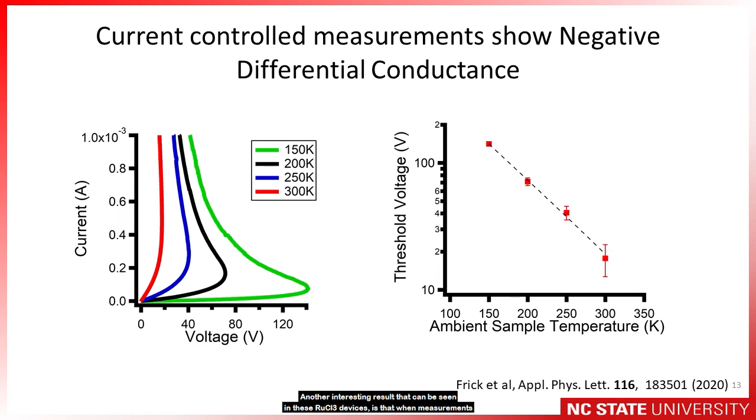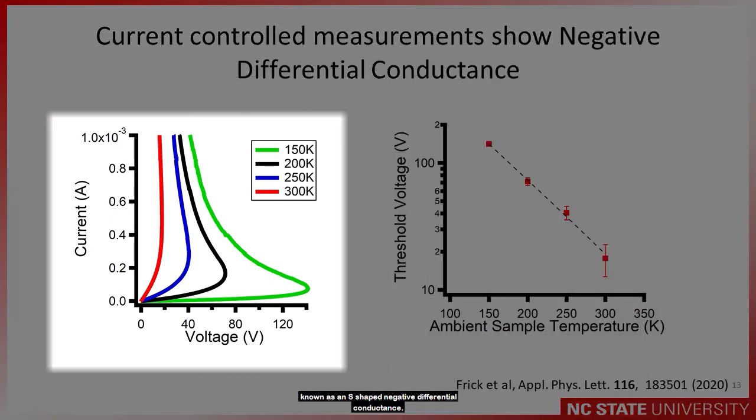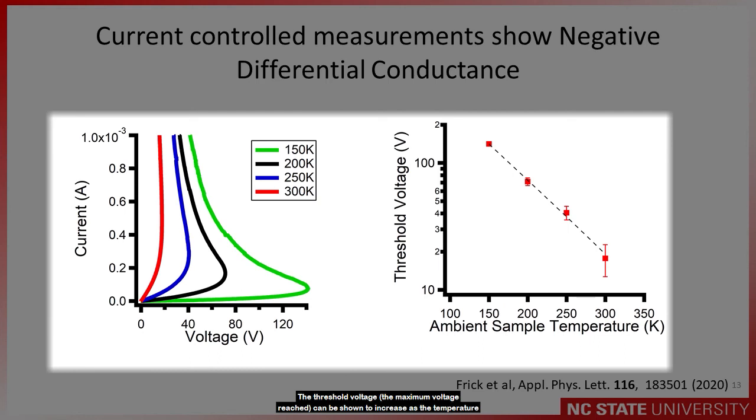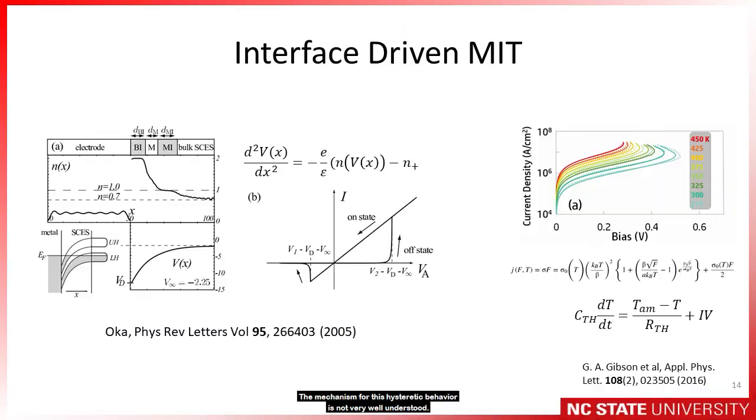Another interesting result that can be seen in these ruthenium chloride devices is that when measurements are instead taken controlling the current and measuring the voltage, we see what is known as an S-shaped negative differential conductance. The threshold voltage, the maximum voltage reached, can be shown to increase as the temperature of the sample is lowered. The mechanism for this hysteretic behavior is not very well understood. The voltages used are not high enough to reach the breakdown of the 2 eV Mott gap in our bulk devices.